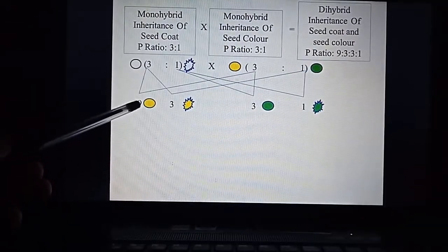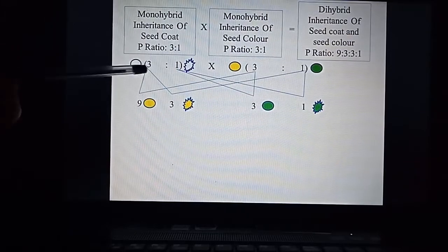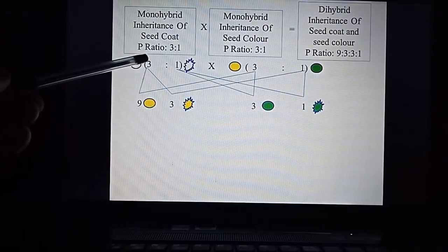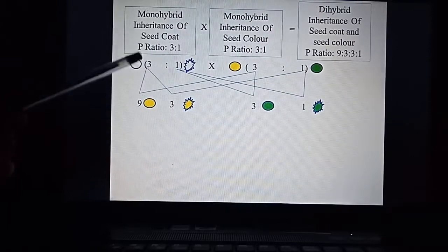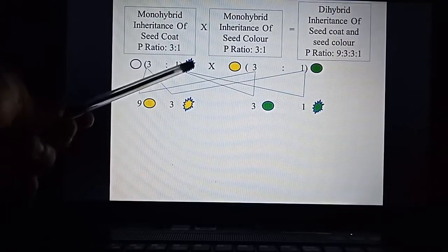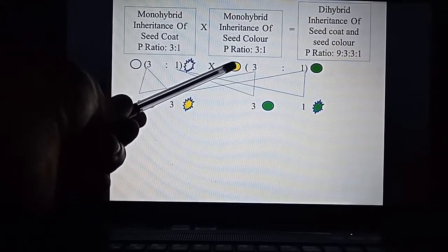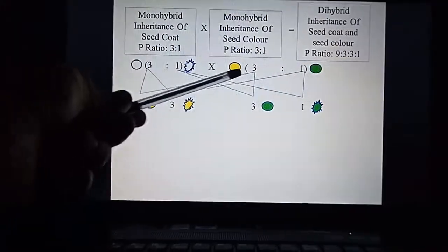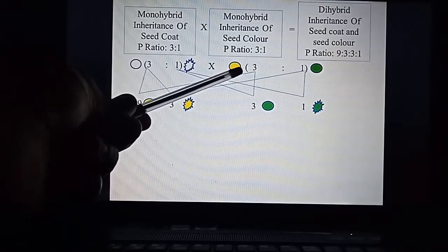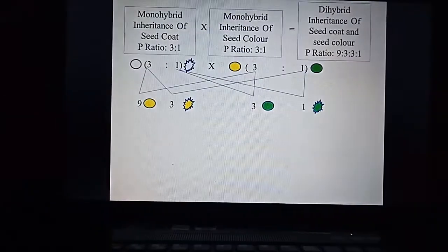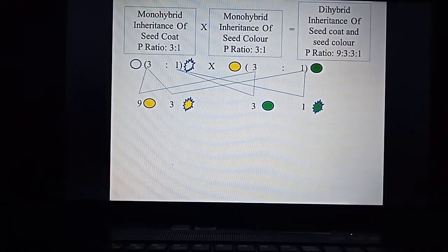Here 9, you just concentrate on the images here. So 3 is round seed, 1 wrinkled seed. So this is one character, the other character is yellow color and green color. 3 yellow seeds and 1 green seed. So what we are doing is we are combining the seed coat, the round or wrinkled seed, with yellow or green seed, right?